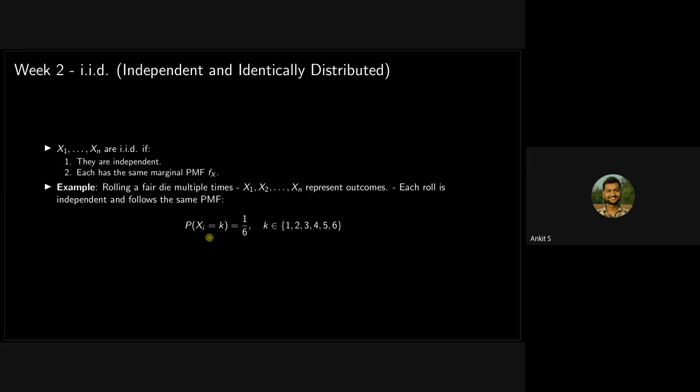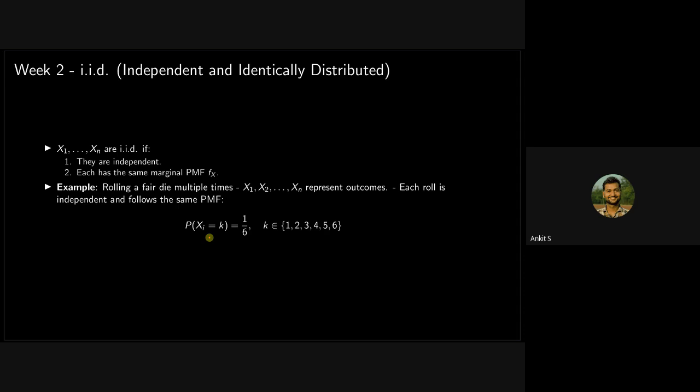Now this thing is very important: the concept of independent and identically distributed. Suppose you are tossing a coin multiple times, suppose 10 times. Each toss of the coin can be considered as a different experiment, and those experiments are independent.